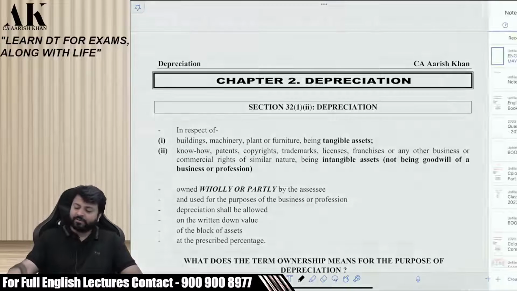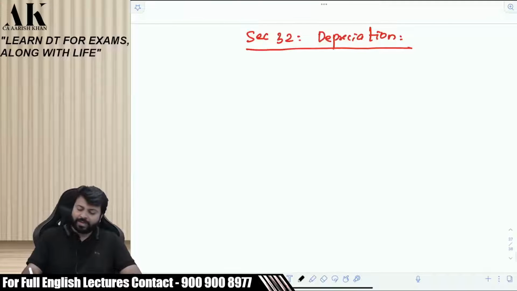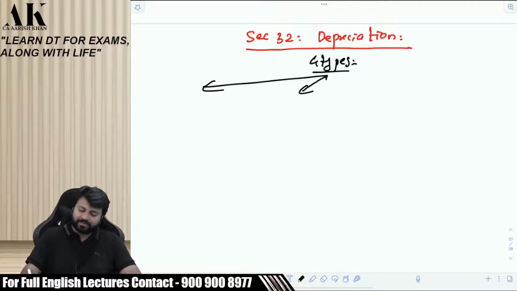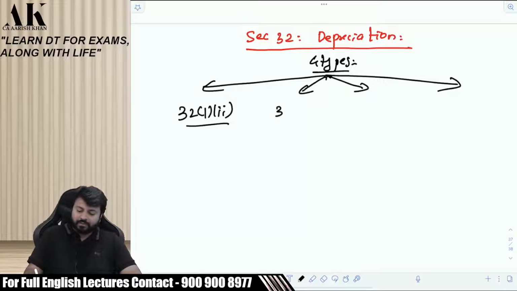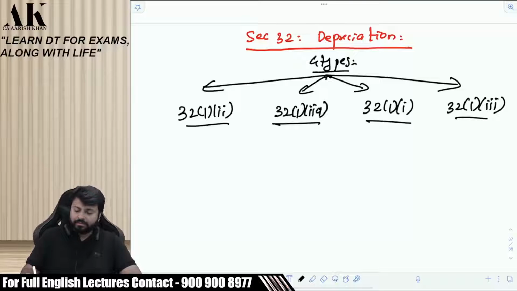So the first thing which I would like to tell you all is that there are 4 types of depreciation. I am listing the types of depreciation over here. One is mentioned under section 32 subsection 1 clause 2. One is mentioned under section 32 subsection 1 clause 2a. One is mentioned under section 32 subsection 1 clause 1, and one is mentioned under section 32 subsection 1 clause 3. These are the 4 types of depreciation under the income tax law.